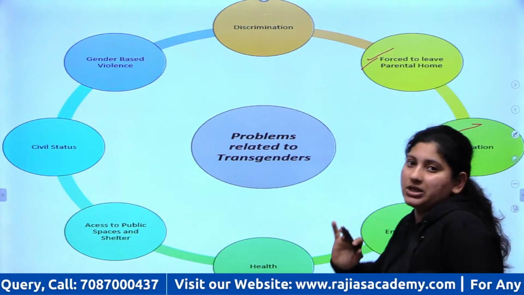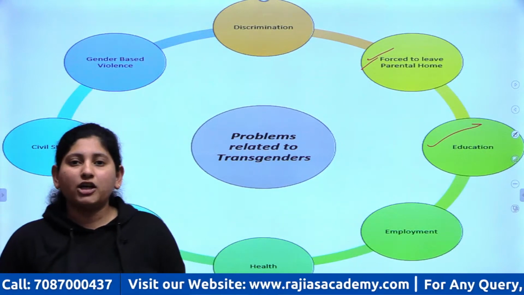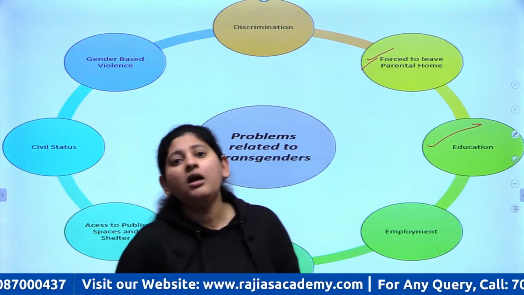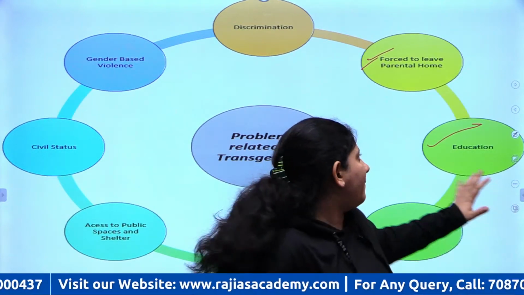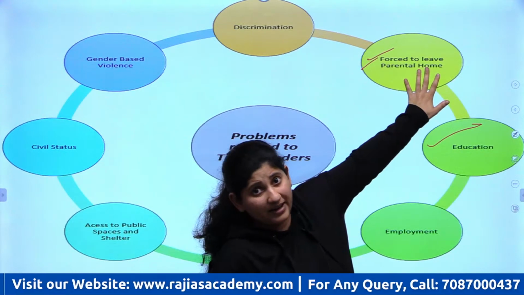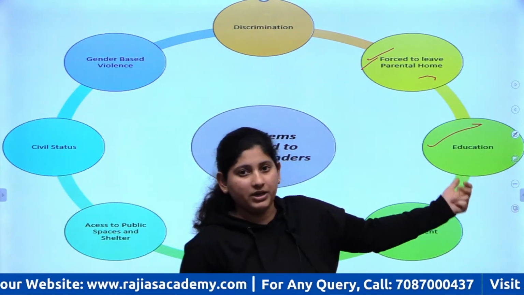Second point is education. Consider yourself: you are a part of the mainstream, getting the best education and the best resources possible. But someone who has been deprived of their parental care, how is it possible that they'll achieve a proper education?